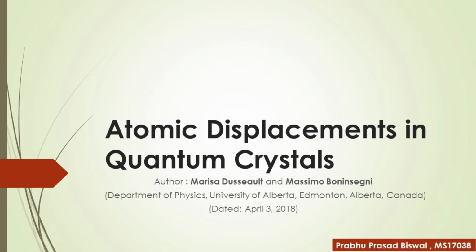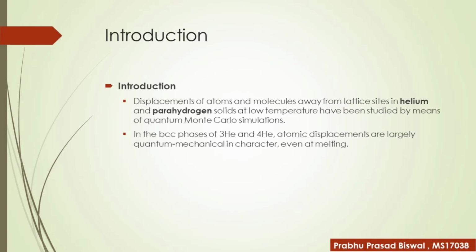Let's go through what and why such things can happen in our condensed matter physics. This topic goes in 4 phases. The first part is the introduction. In the introduction, the displacements of atoms and molecules away from lattice sites in helium and para-hydrogen solids at low temperature have been studied by means of quantum Monte Carlo simulations. Also, after observation in the BCC phases of helium-3 and helium-4, atomic displacements are largely quantum mechanical.